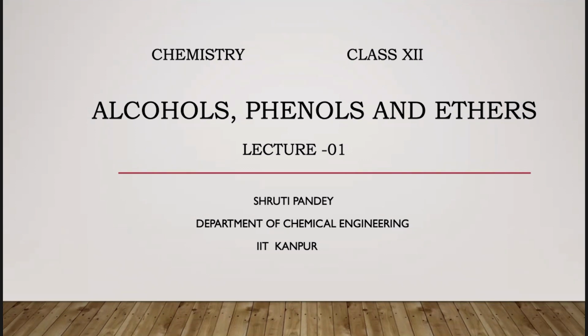Other than that, the second category of these hydrocarbons is the cyclic compounds, the hydrocarbons where the chain is closed. So this is the broad category. This is the first class of compounds which are taught in organic chemistry. We have aliphatic and we have cyclic.